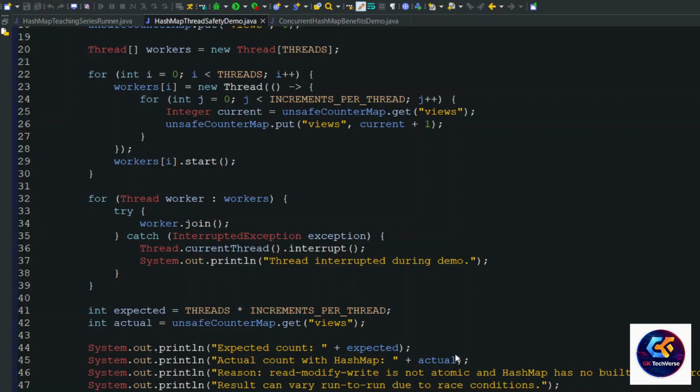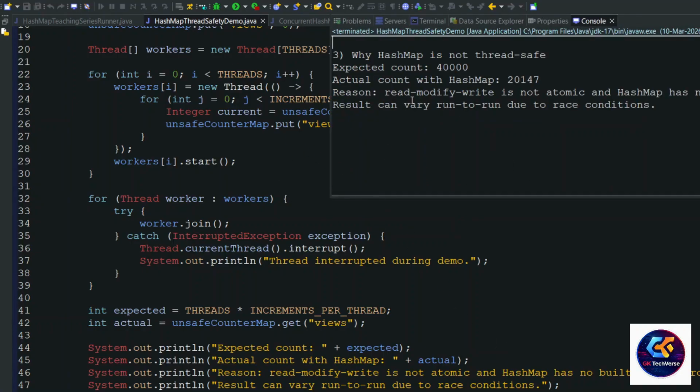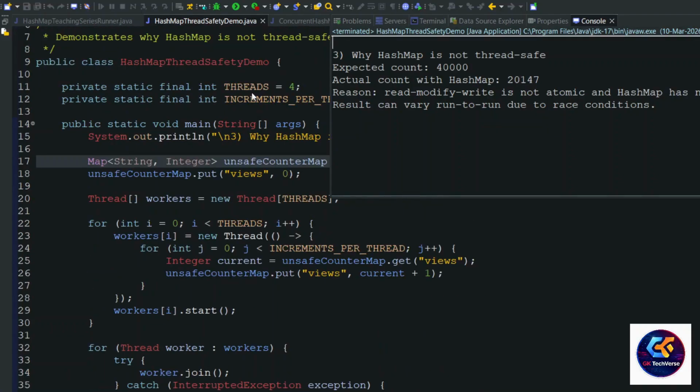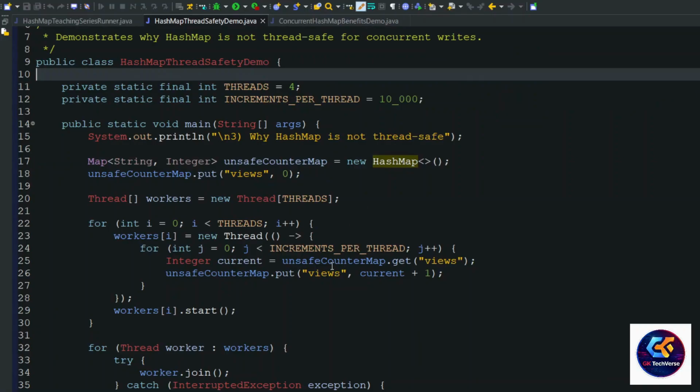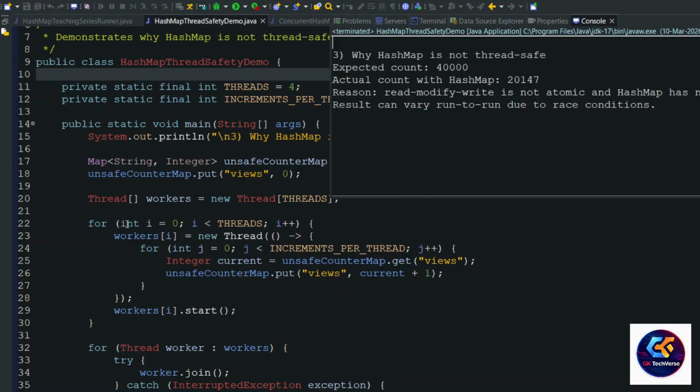Here we'll demonstrate how data inconsistency happens. When I run this application, with 4 threads iterating 10,000 times and incrementing the count, the expected count is 40,000. But the actual count in the HashMap is very low.